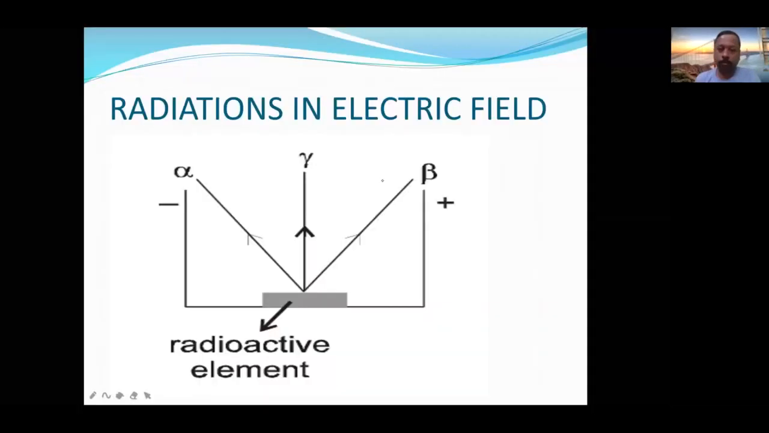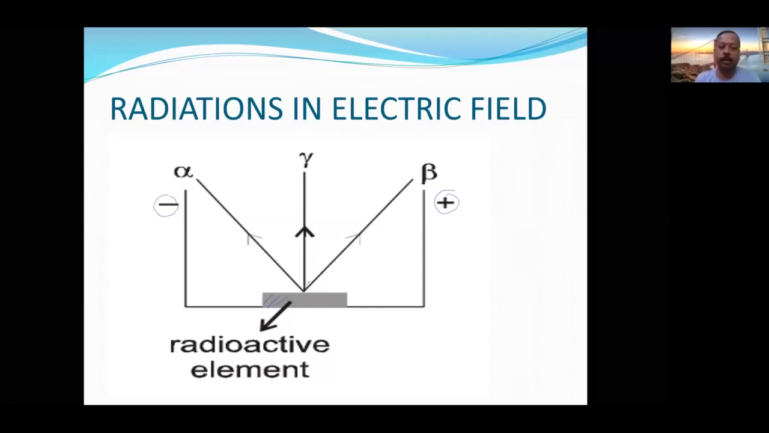Next is radiations in an electric field. Suppose this is a radioactive substance. Here we give the negative charge, and here we give the positive charge. As usual, the radioactive substance gives alpha, beta, and gamma radiations.